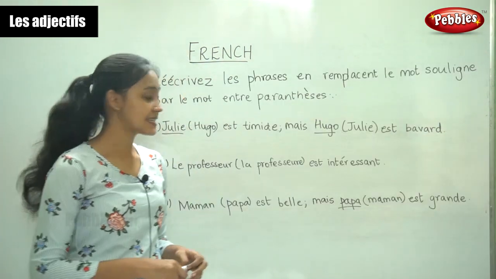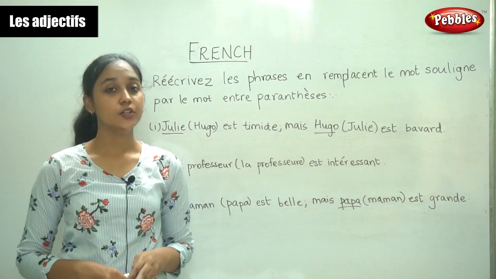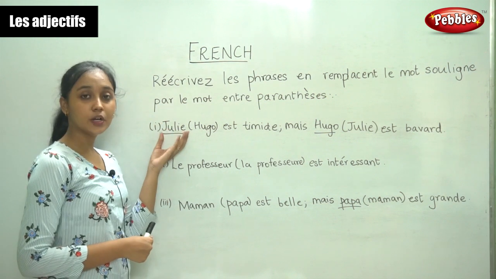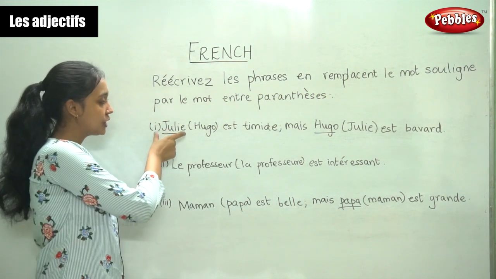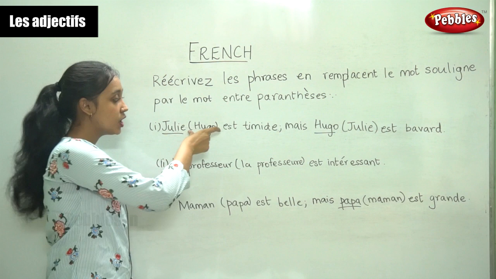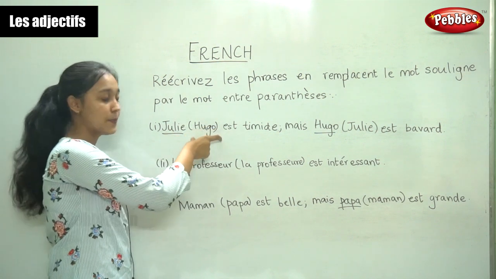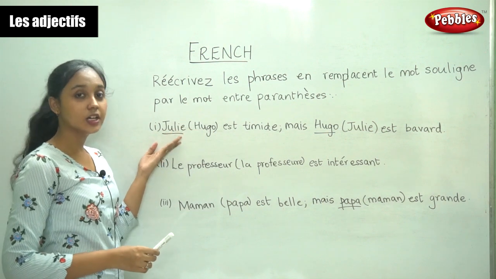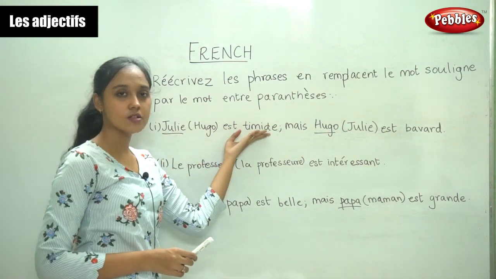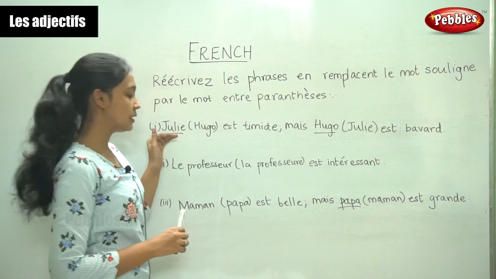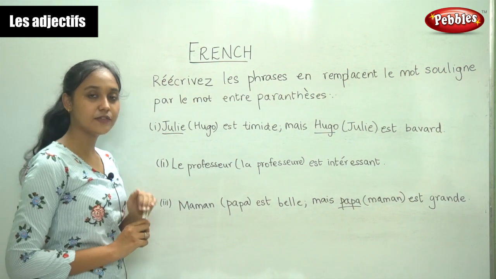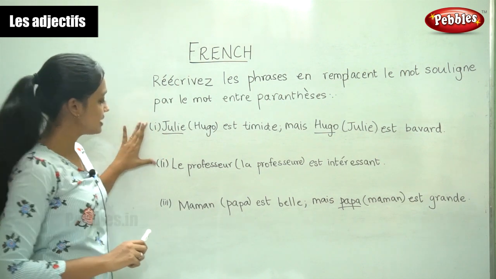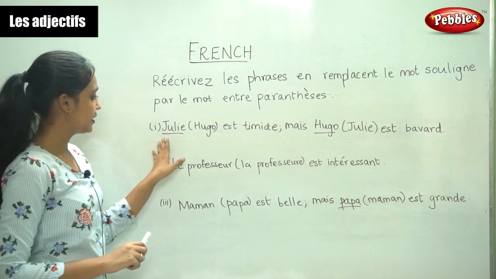For the next exercise, you need to remember the rules of the adjectives. So here what we are going to do is, we have to replace the underlined words, the nouns, with the word in the bracket, and so when the noun changes, you remember the adjective also changes. That is depending on whether it is masculine or feminine, singular or plural. So shall we begin? So first, these three sentences.